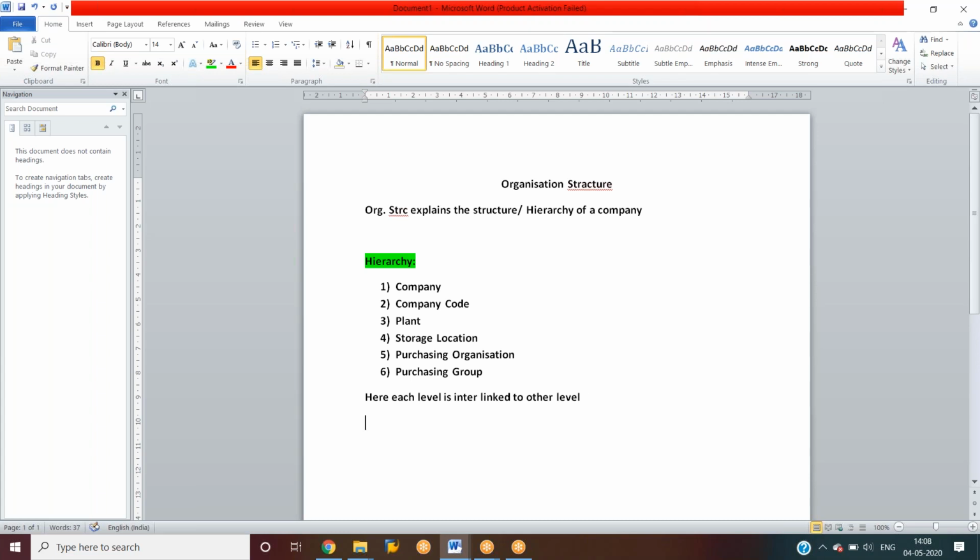That means we need to assign company to company code, plant to storage location. Like this, we need to assign. If we miss assigning even one level, the system will not allow us to do the future activities.